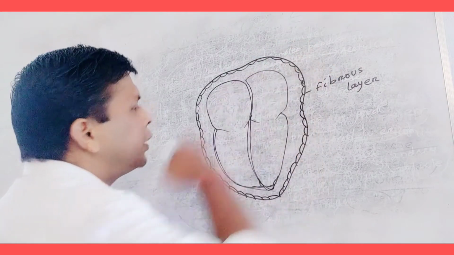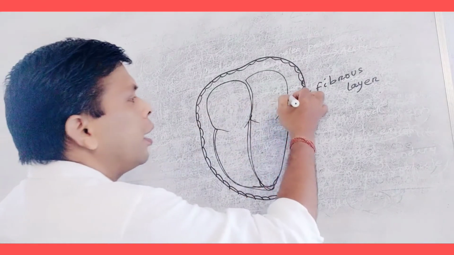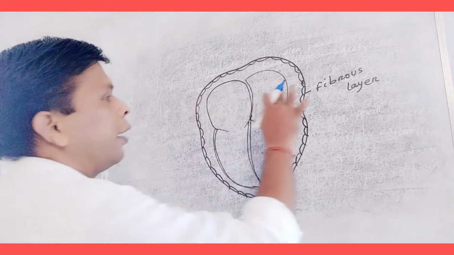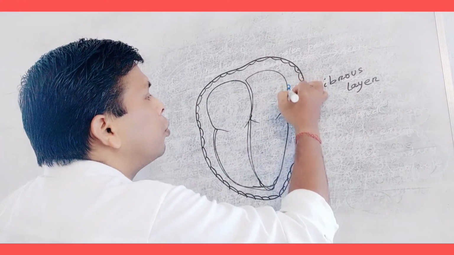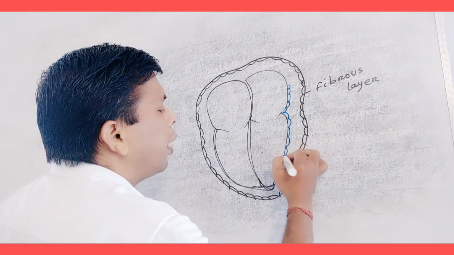This is the outer squamous layer and another squamous epithelium which is placed on the surface of the heart.